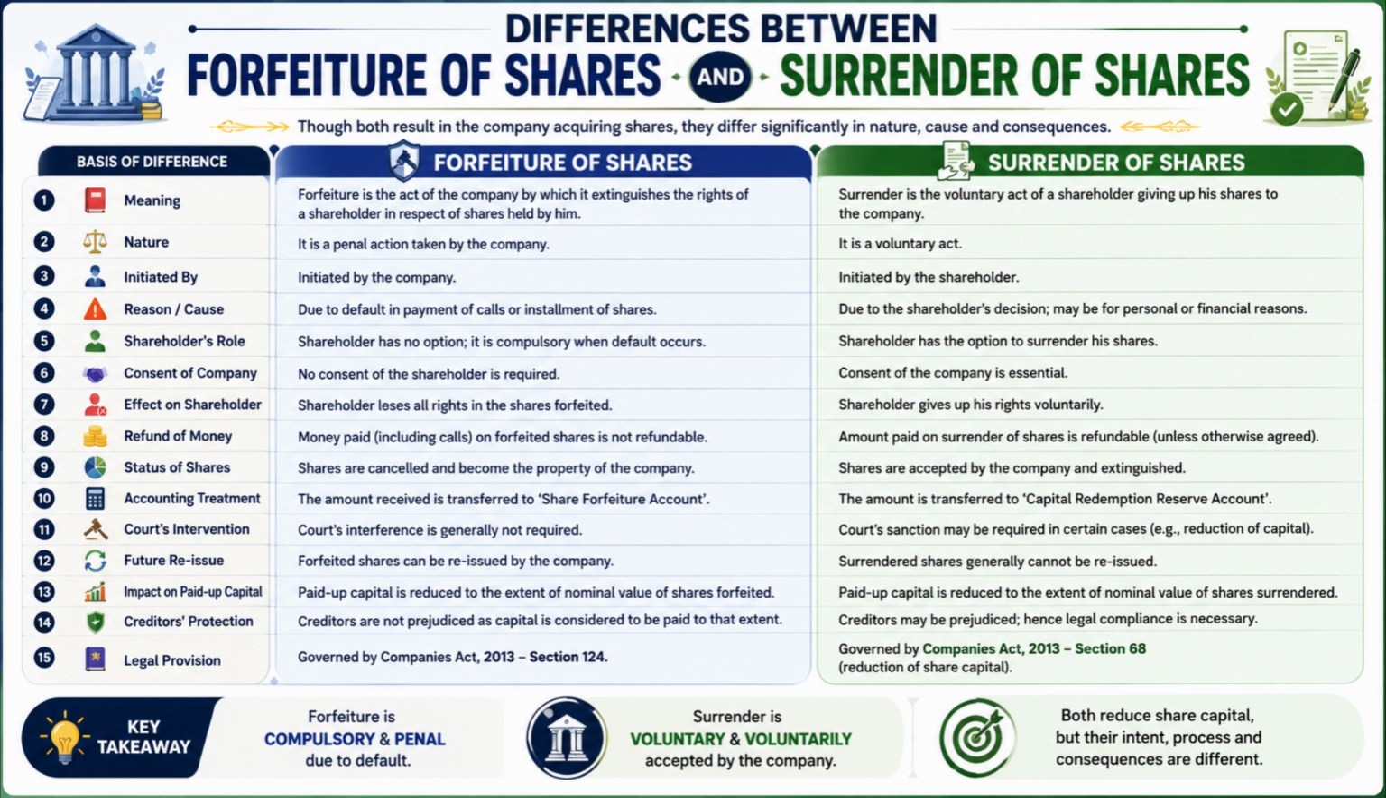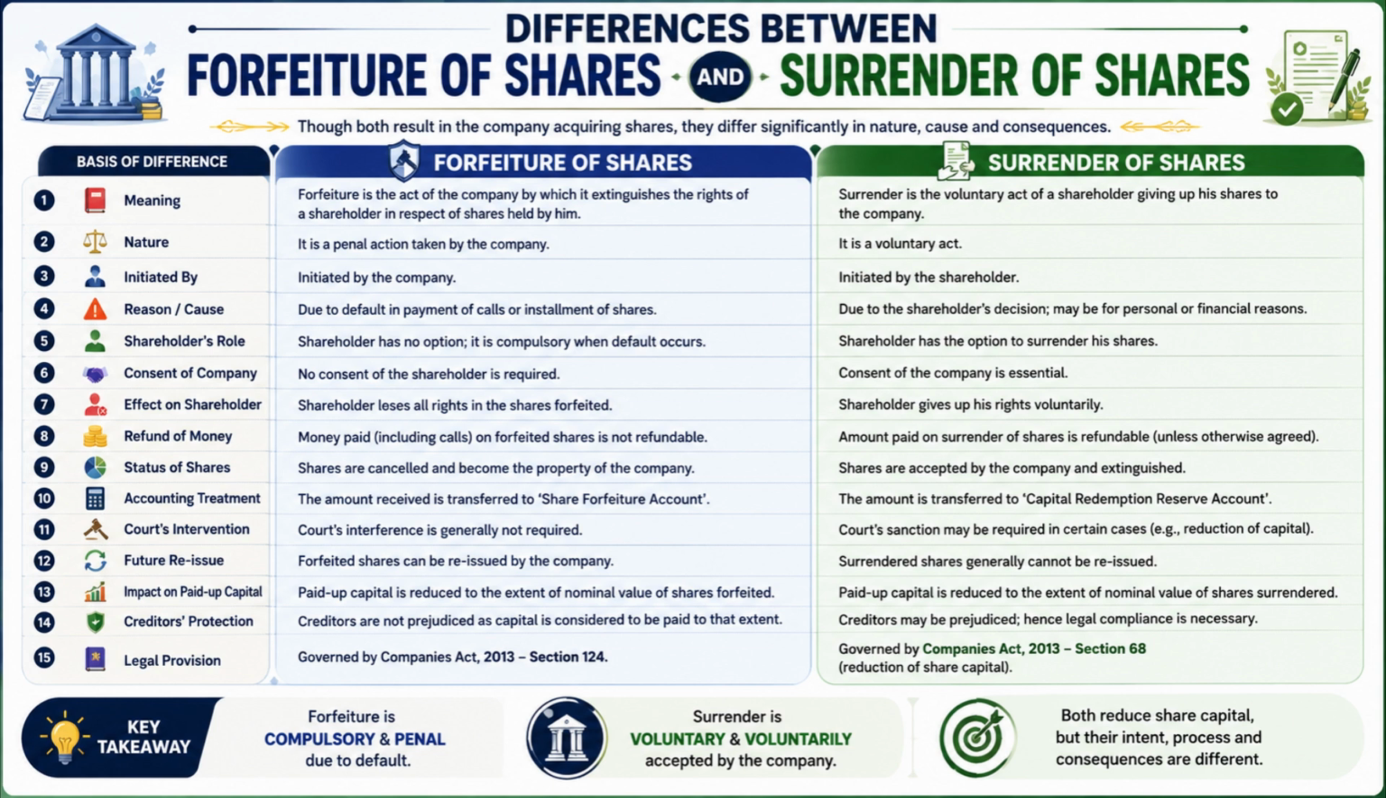Number 11. Court intervention is generally not required in the case of forfeiture, whereas court sanction may be required in certain cases of surrender, especially when it involves reduction of capital. Number 12. Forfeited shares can be reissued by the company in the future, whereas surrendered shares generally cannot be reissued.